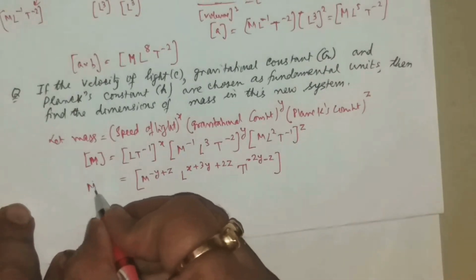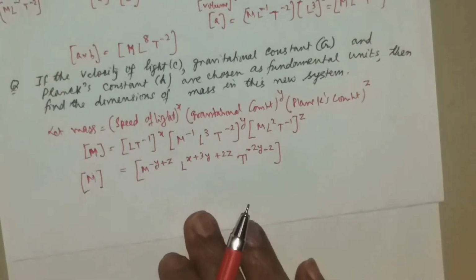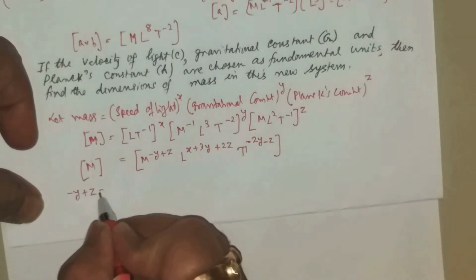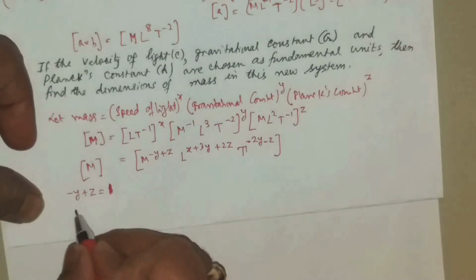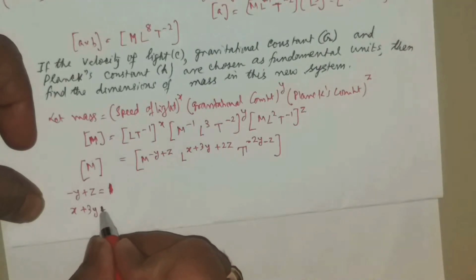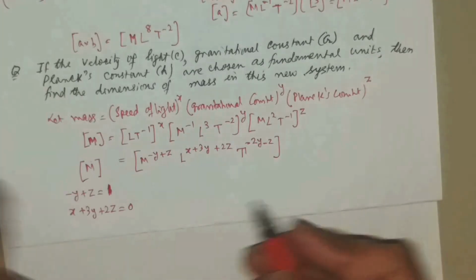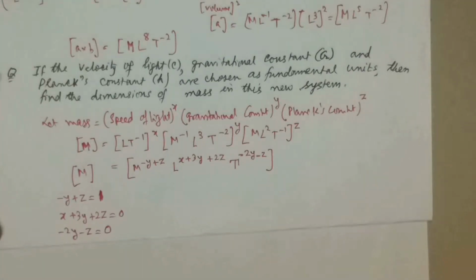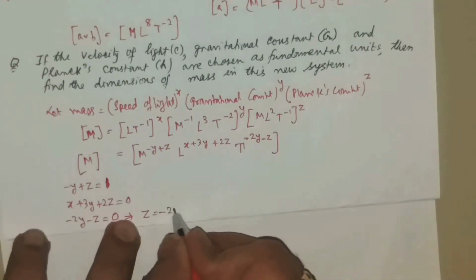And this is m, means m to the power 1. Powers of similar quantities should be same. Therefore, minus y plus z should be 1 because m power is 1. Others are 0. x plus 3y plus 2z should be 0. And you are able to see this is minus 2y minus z. This is also 0. So what we get here is z is equal to minus 2y.